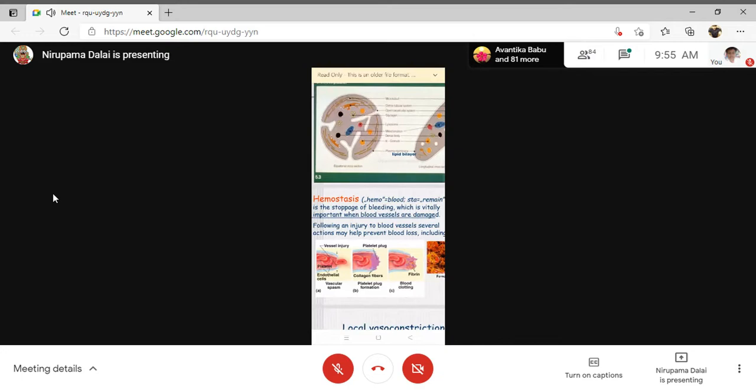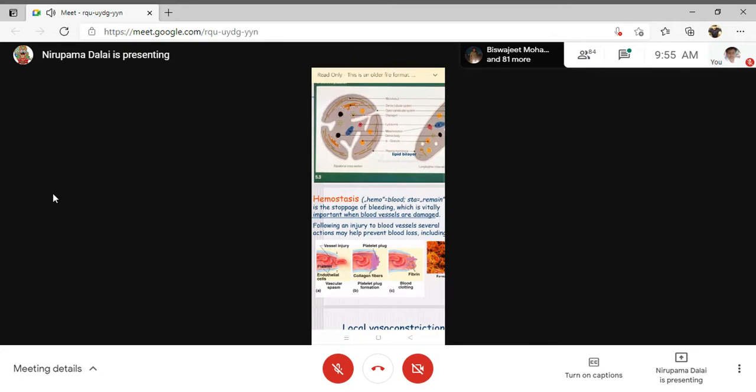Diacylglycerol will activate another enzyme, that is phospholipase A2. This phospholipase A2 acts on another membrane phospholipid. There is phosphatidylcholine and phosphatidylinositol. So phospholipase A2 acts on the phosphatidylcholine to convert it to arachidonic acid. In the presence of cyclooxygenase enzyme, arachidonic acid will be converted to cyclic endoperoxide, PGH2.